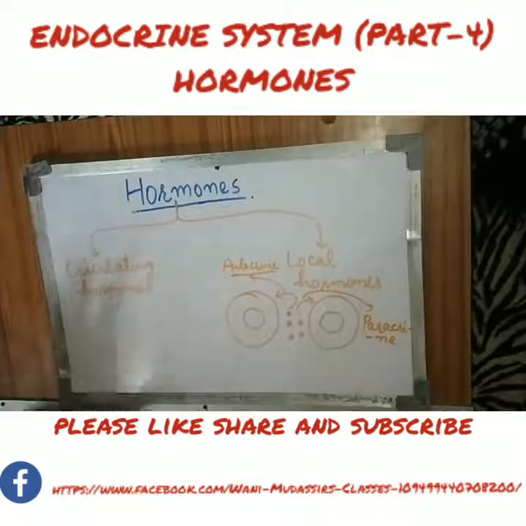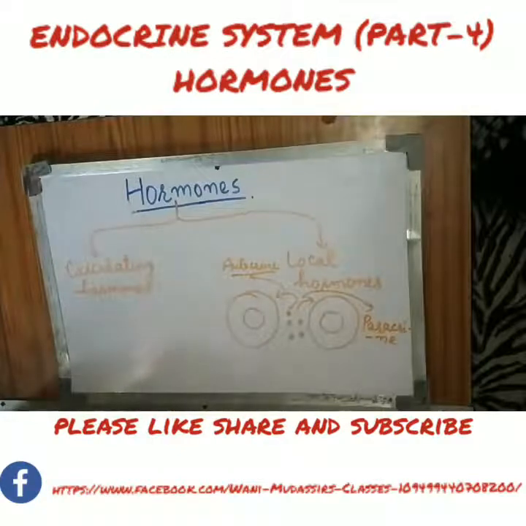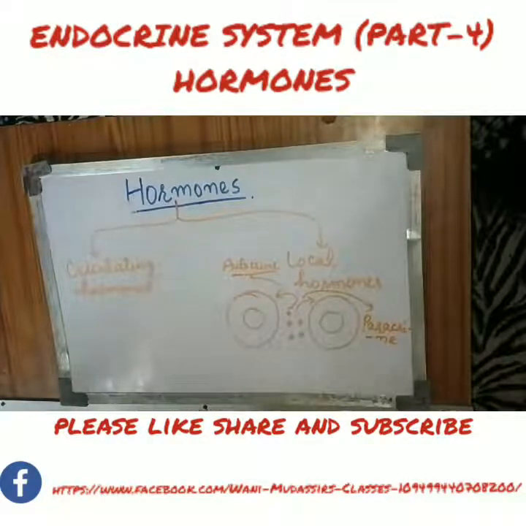Fine. So the general classification divides hormones into two major types: circulating hormones and local hormones.